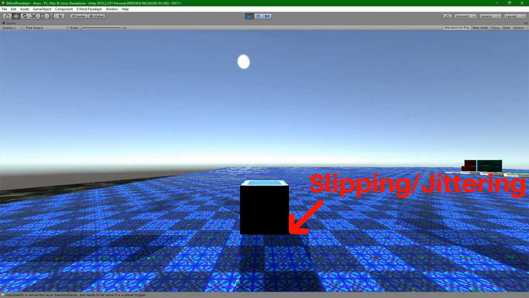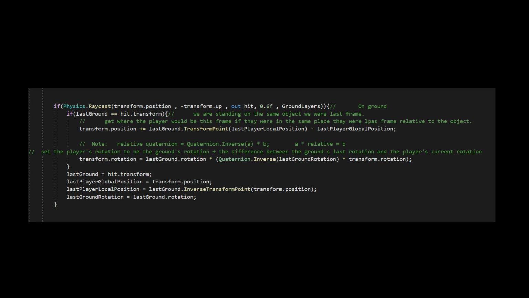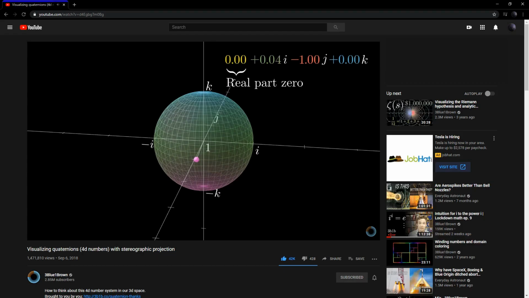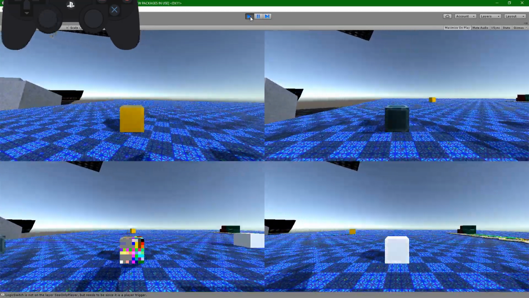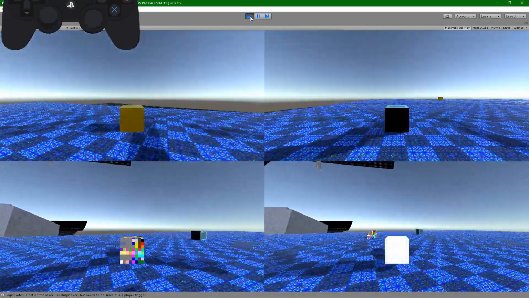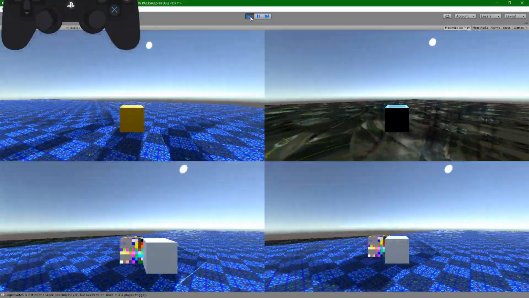In the end, the code that moves and rotates the character to stay with the platform is basically just these 8-ish lines, but it took at least 100 permutations and a few different theories of how to do this to arrive at the code that actually worked in every situation. I don't understand quaternions very well, so that definitely did not help. I also set up split screen so I could test multiple permutations of the script at once to make it easier to see what changes did what. I really need to use this trick more often.